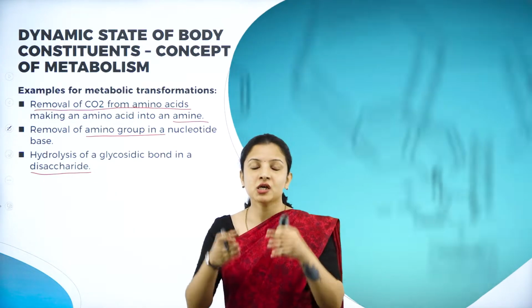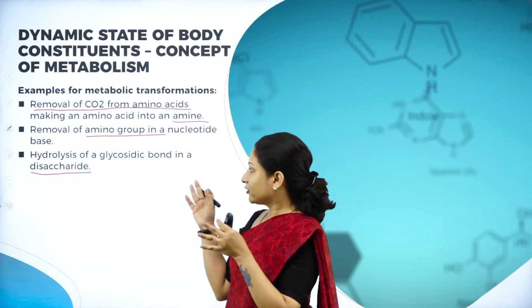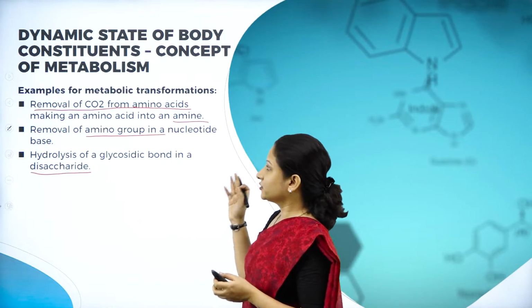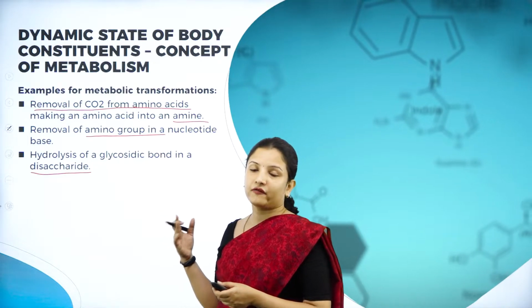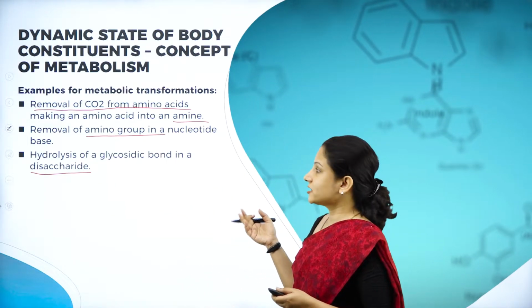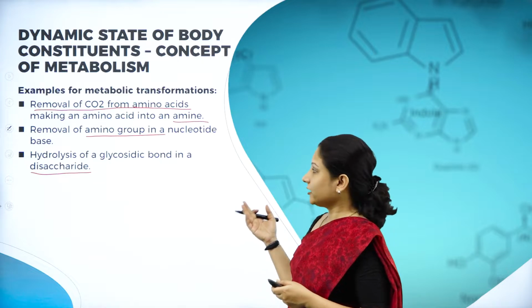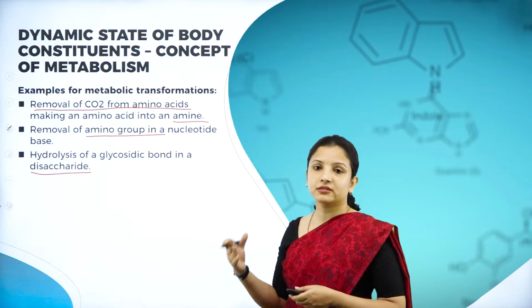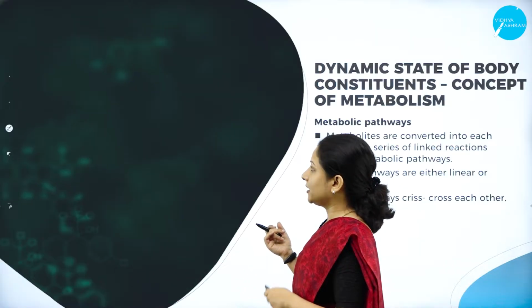What is happening here? The hydrolysis of the glycosidic bond will occur. So these are some examples of various metabolic transformations that occur in a living organism, and all these processes are continuous. They take place in a living organism continuously.